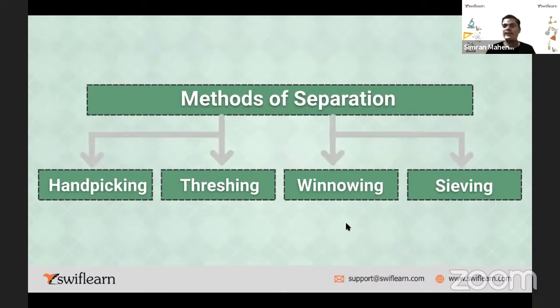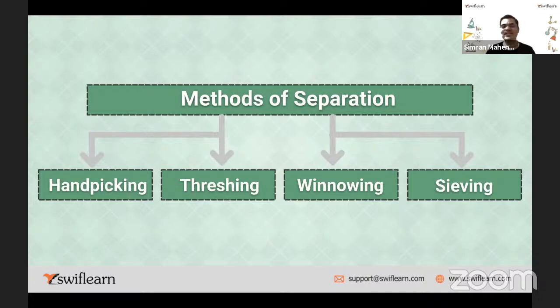Right. And the last one is sieving. What is sieving? Anybody can tell me the very famous example I discussed in the last class. Anybody would like to say something? Sieving. Yes. Yes, very good. Your mother making tea. Yes, correct. So nowadays it's a cold season, right?